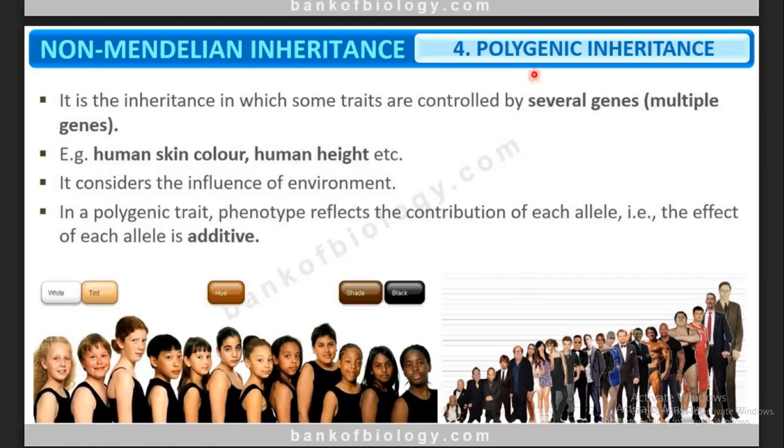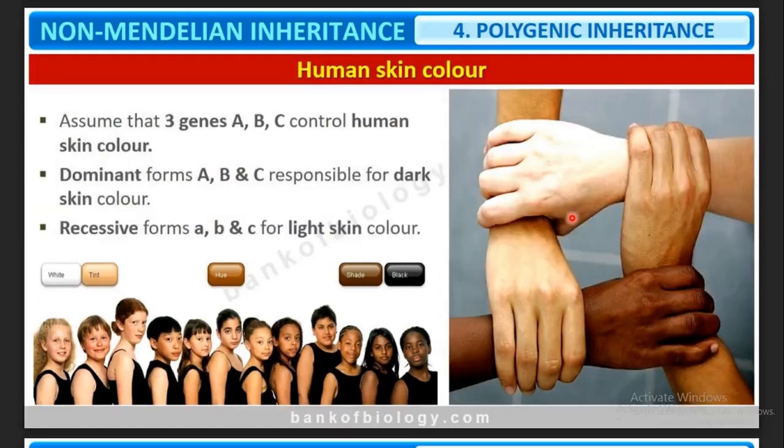In polygenic inheritance, when the number of dominant alleles is higher, the dominant character is expressed more. When there are more recessive alleles, the recessive characters are expressed. Simply we can see here. Look at it. We have 3 genes, A, B and C. These 3 gene combinations control a single character, skin color.